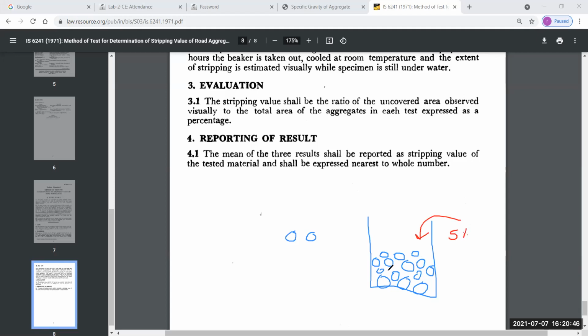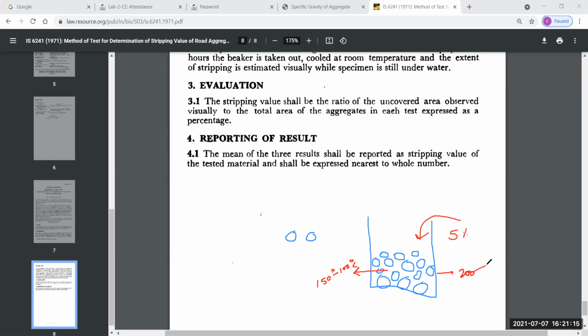We first dry this aggregate at a temperature of 150 to 100 degrees Celsius. After drying this aggregate, we put this aggregate in a beaker, and in that beaker we put 5% binder. The weight of this aggregate is 200 gram.